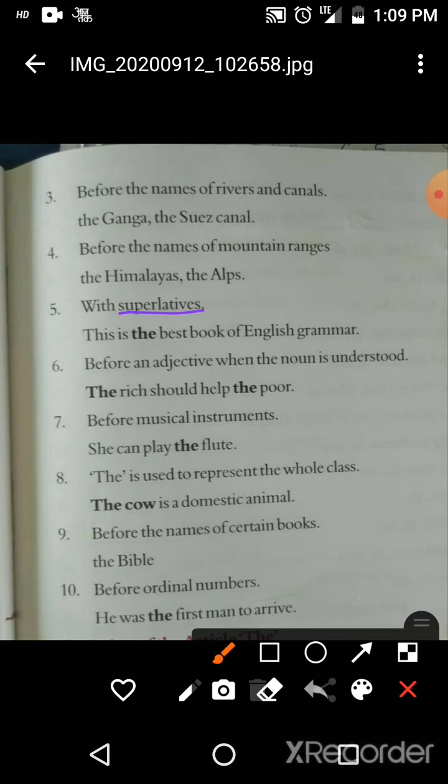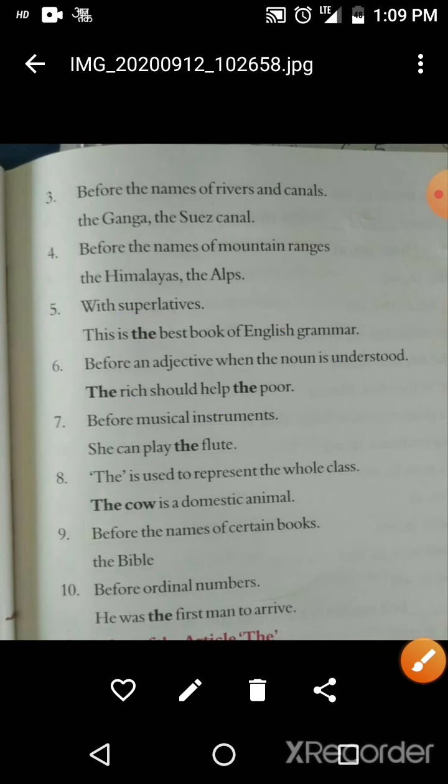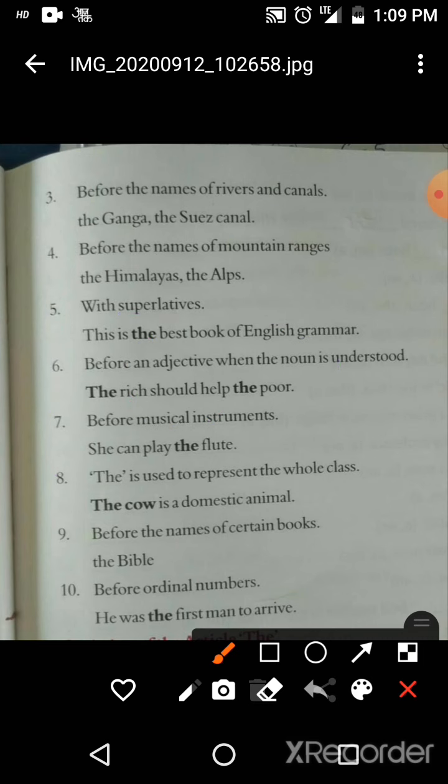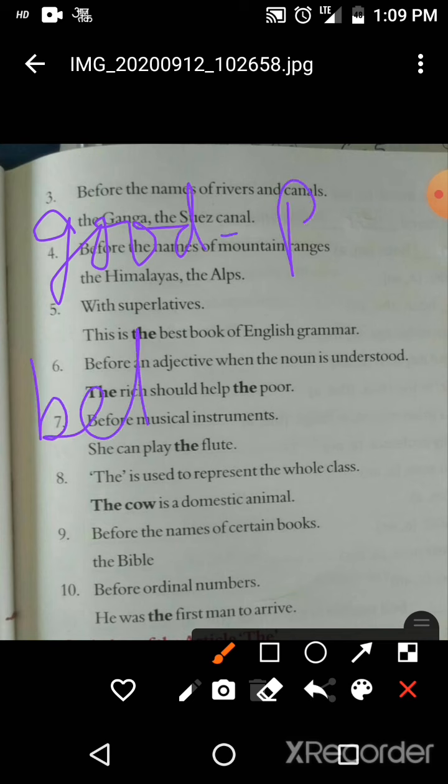Fifth, with superlative degrees. As you know, there are three types of degrees: positive, comparative, and superlative. For example, good is a positive degree. Better is a comparative degree, and best is a superlative degree.